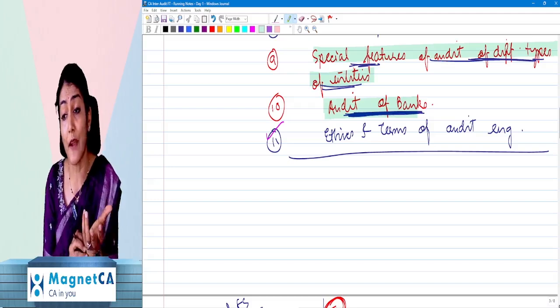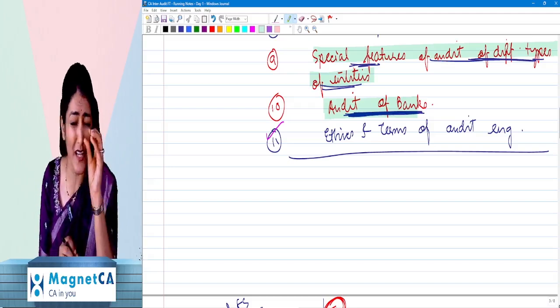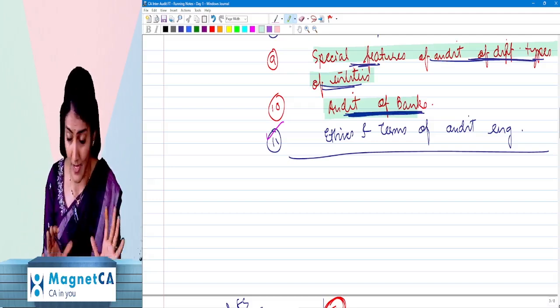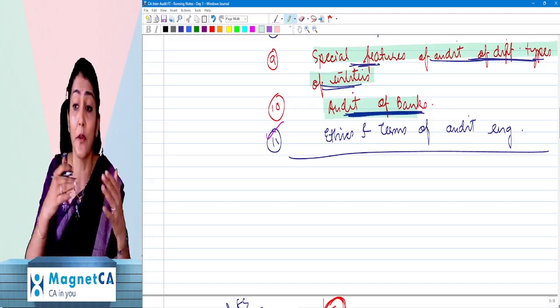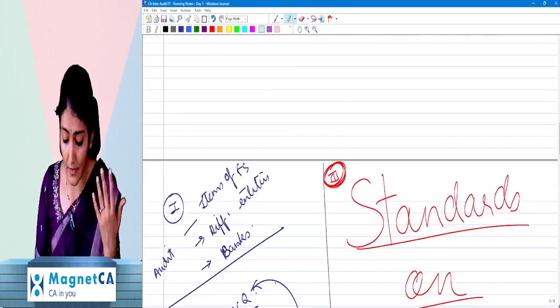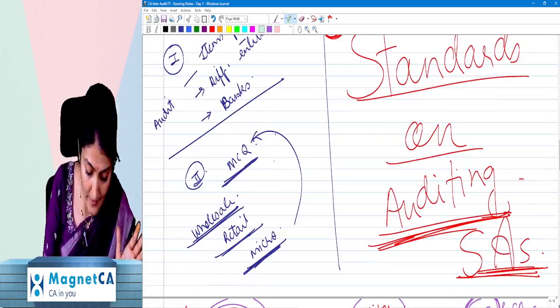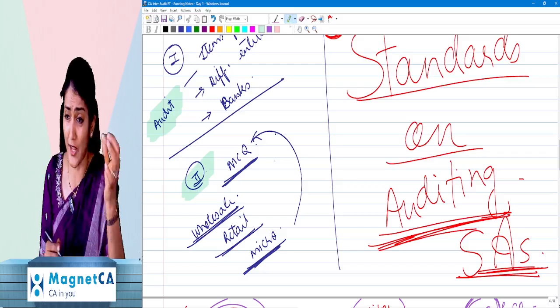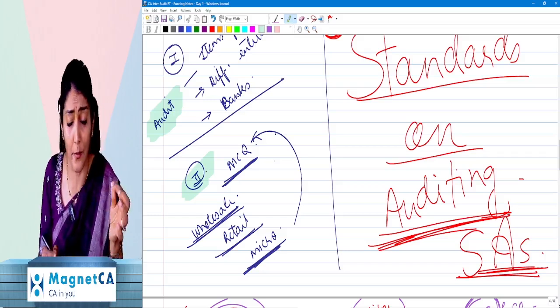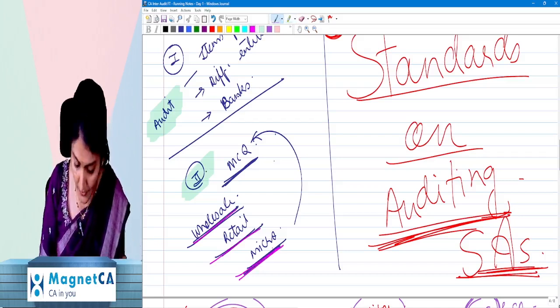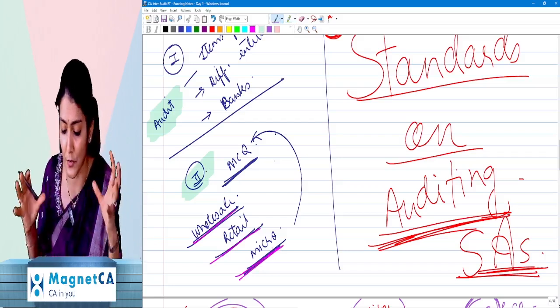Earlier, you used to have company audit also, but now just a little bit of section 143 and CARO 2020 is applicable. Appointment of company auditor, removal of company auditor, those sections are not applicable in the new course. So one is the audit of different entities. Then I told you every question, every topic, every concept, we need to study from 3 dimensions: wholesale, retail and MCQ. That is the micro level study that has to be done.